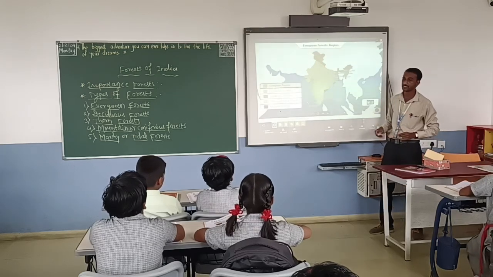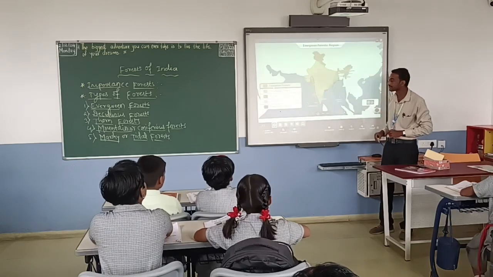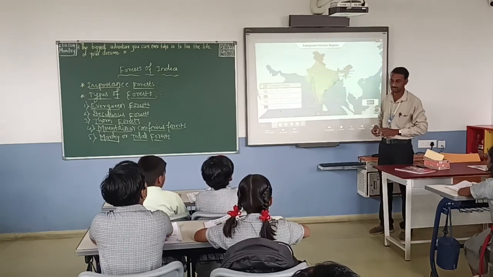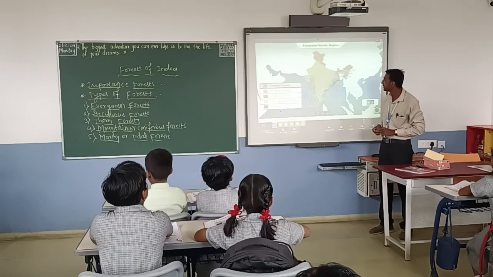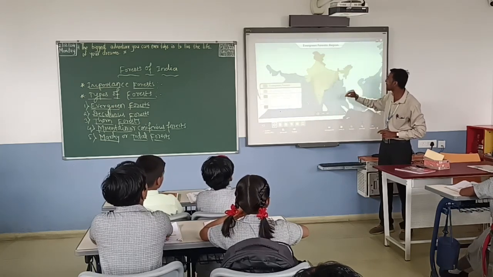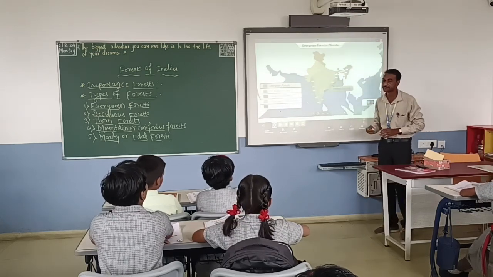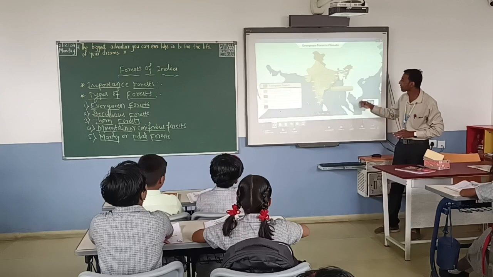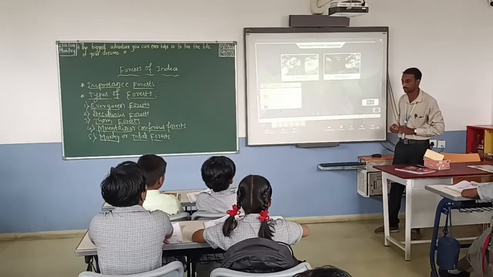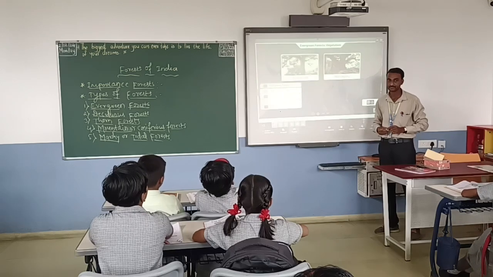Evergreen forests are found in the Western Ghats, slopes of the Western Ghats, parts of the Eastern Ghats, and the lower northeastern region, which is Assam, Meghalaya, Tripura. Evergreen forests receive very heavy rainfall. These forests are called evergreen because they are very thick and remain green throughout the year.